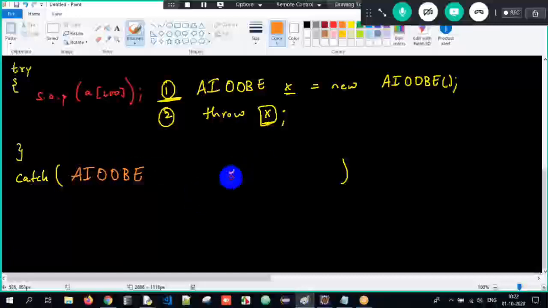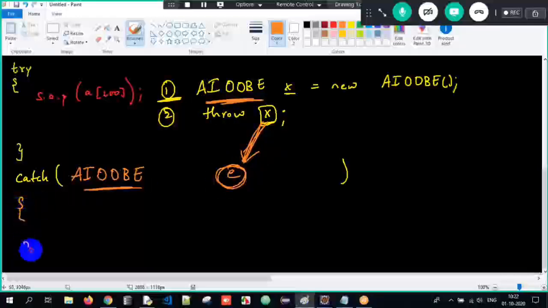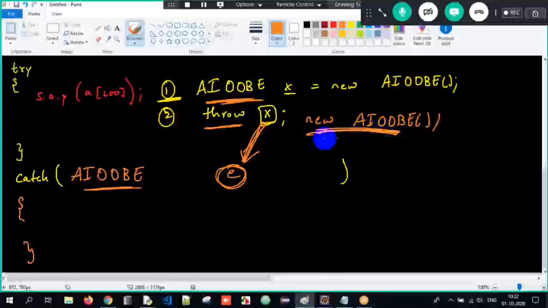And the reference name can be anything, X. See, I'm throwing an object of array index out of bounds exception that is caught by E, which is of type array index out of bounds exception. Clear? That can also be written as new array index out of bounds exception object. I am throwing an array index out of bounds object that is caught by a reference E, which is of type array index out of bounds exception.